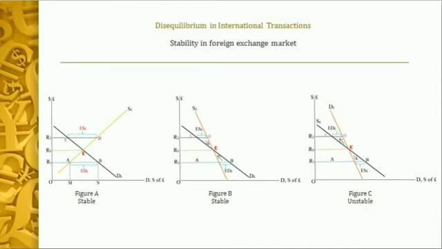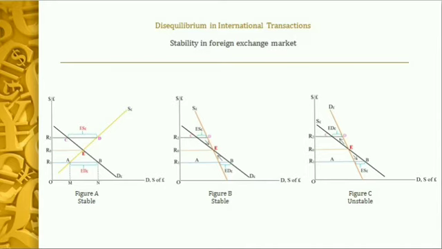The real problem is there in figure C, where the equilibrium is unstable. So at any exchange rate above R0, say at R2, there is an excess demand for pound, or equivalently a deficit in the balance of trade.